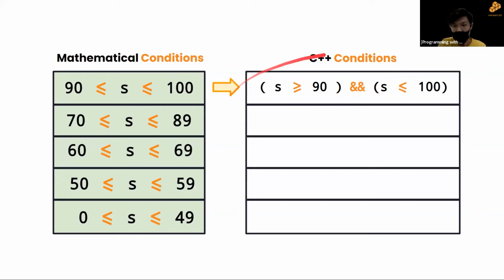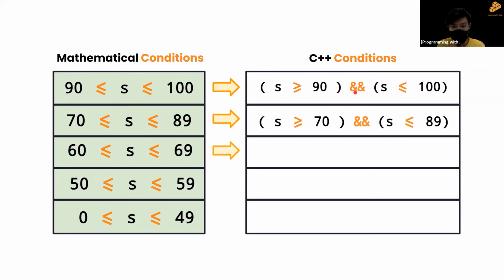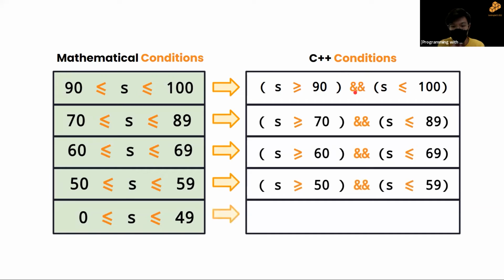This is how C++ understands inequalities like this. We have to use the AND operator. Similarly for the others, it's just the same. These are the conditions required for C++ to understand, and then you can output the corresponding grade using these conditions. I hope that's clear.